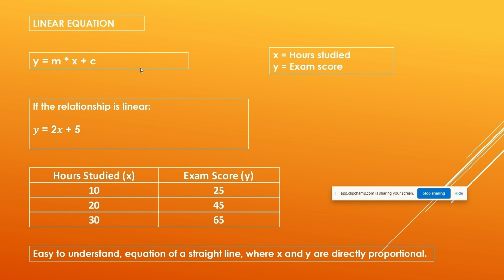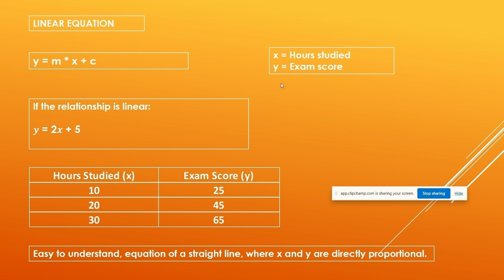I have shown this in a previous project also in detail, but simply, y is our predicted value, m is the slope, I mean the rate of change in y due to x, and c is the intercept value, where y is intercepted, where x is equal to 0.